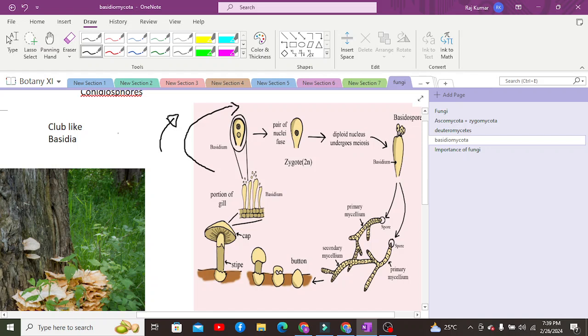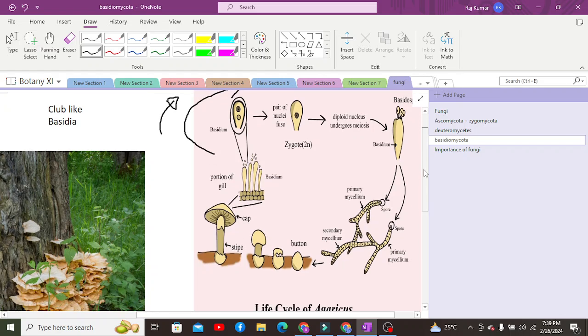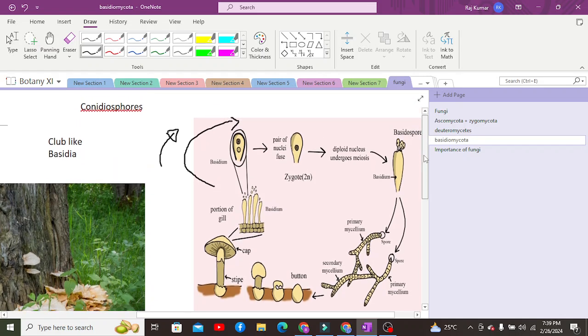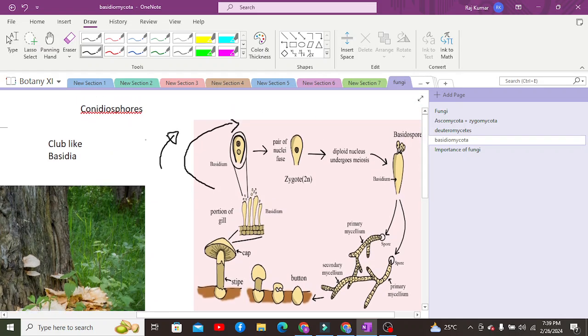So when it comes to their structure, first and foremost, there is development of the basidium.